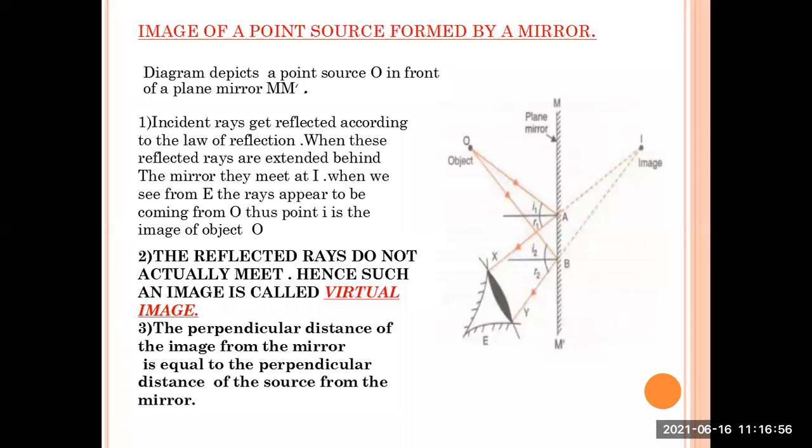So OA and OB are incident rays. And what are the reflected rays? You can see the capital letter E written for the eye which is there in front of the mirror. AX and AY are the reflected rays.